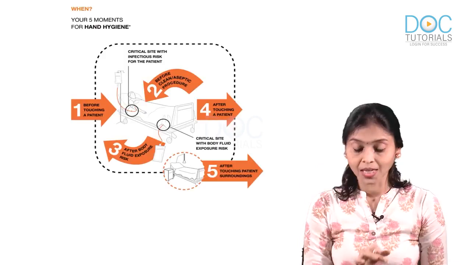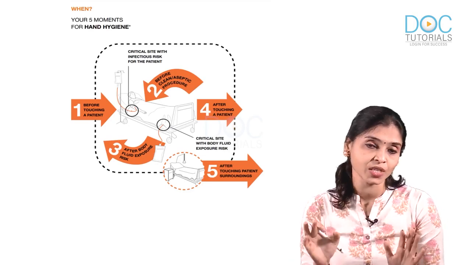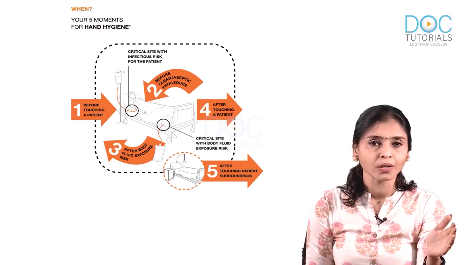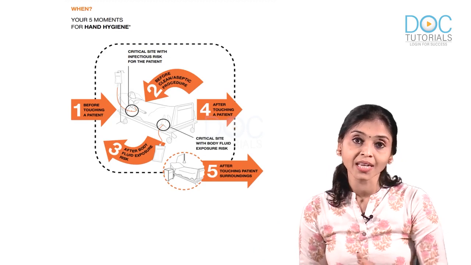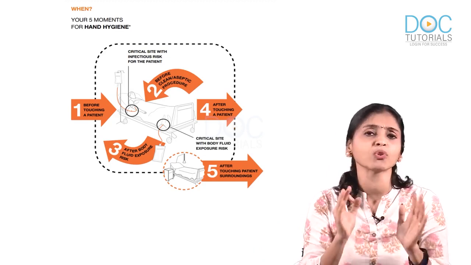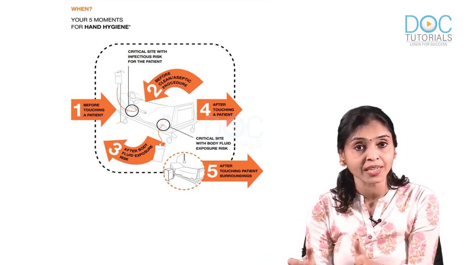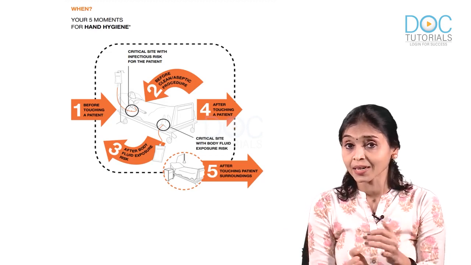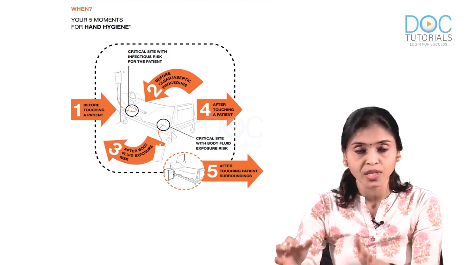So, which are they? You can sanitize your hand under 5 conditions or 5 moments. 2 before doing something and 3 after doing. Now, let us see before. When will you sanitize your hand? First, before touching the patient. Second, before doing any procedure on the patient, which should be aseptic. So, these are 2 conditions where you sanitize hands beforehand: before touching the patient, and before doing any aseptic procedure on the patient.